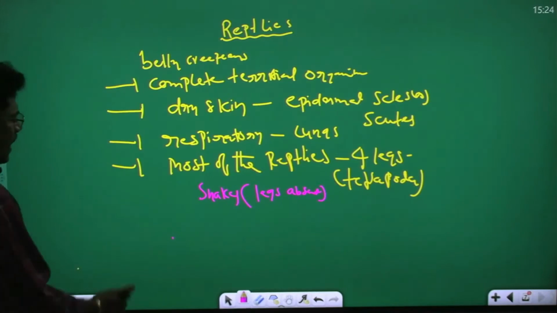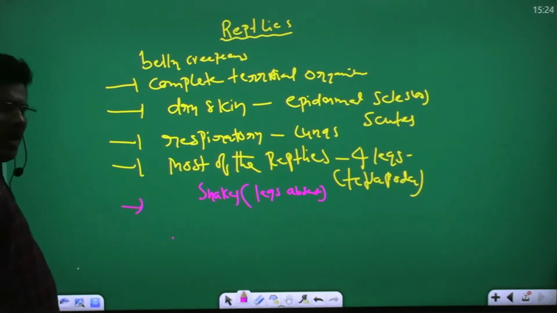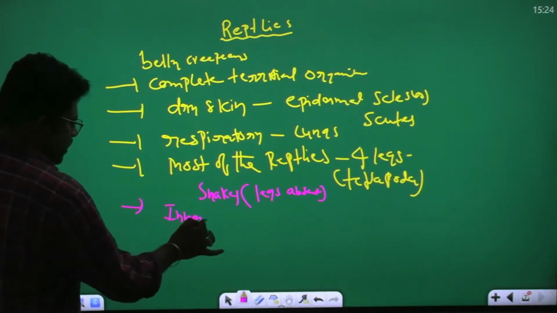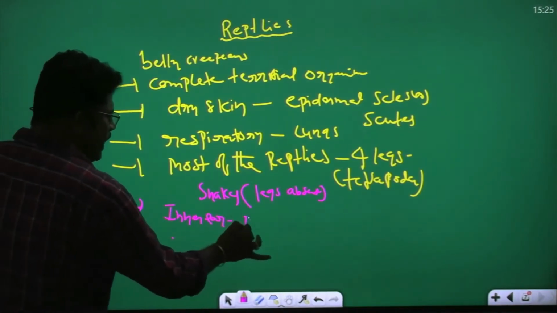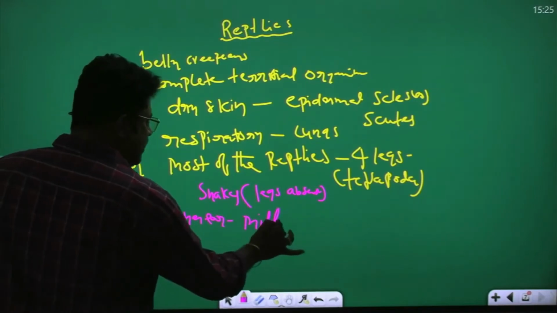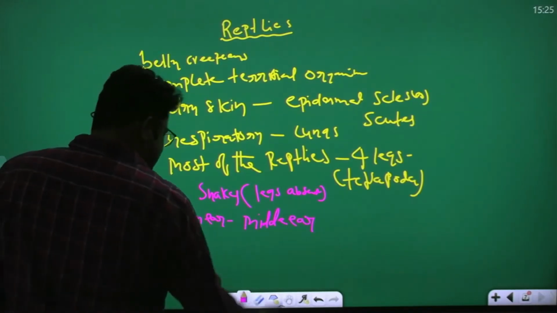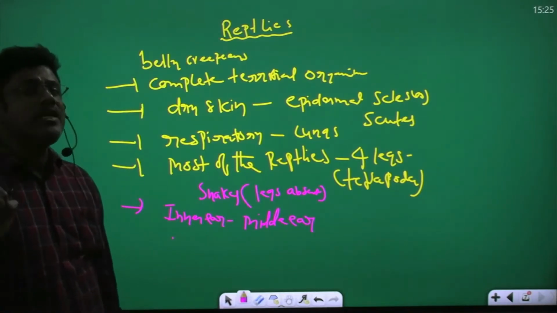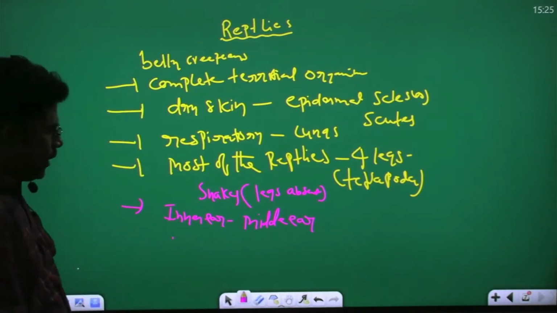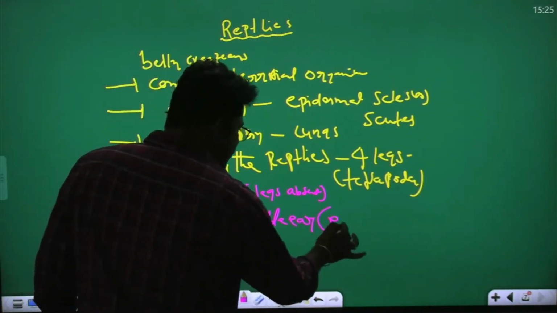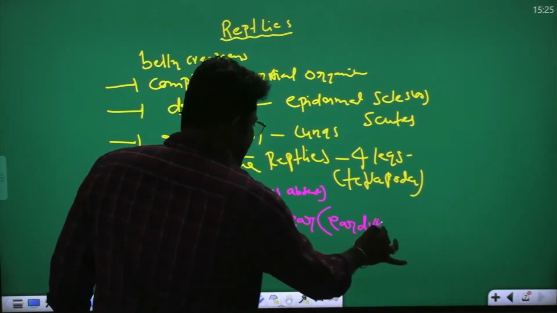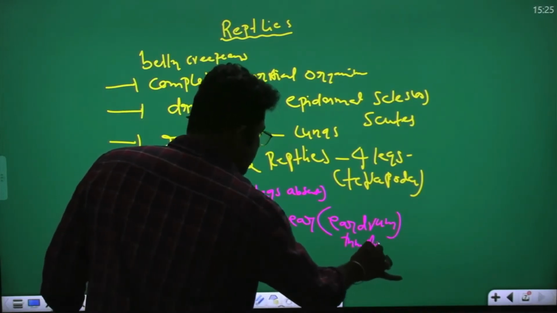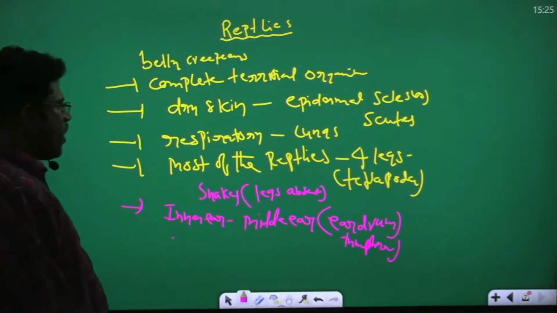Inner ear and middle ear are present, the same as in amphibians. In the middle ear, the eardrum, which is the tympanum, is present. So that is the point.